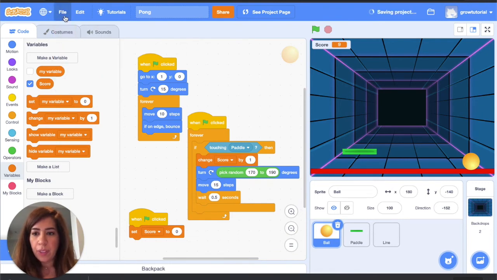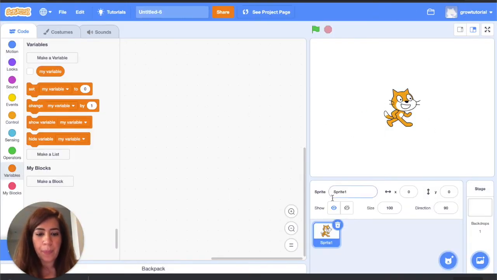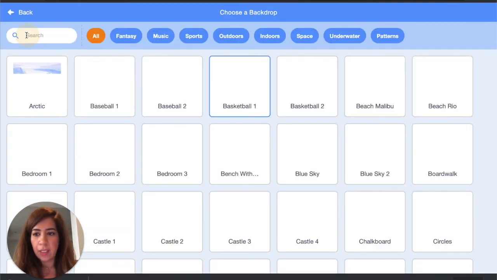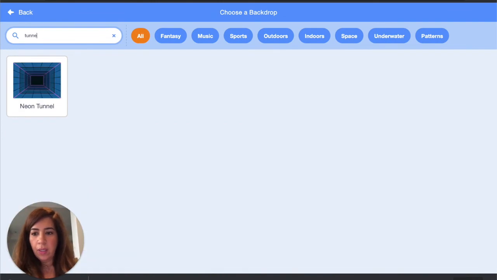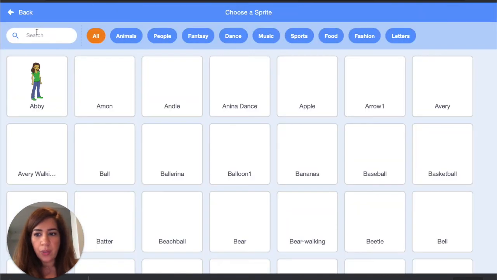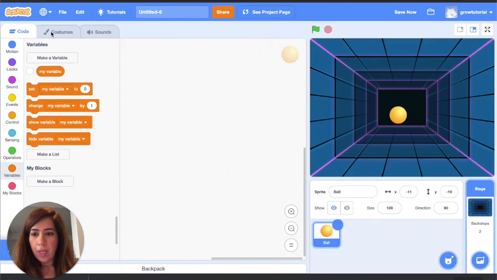So the first thing we're going to do is click a new project. Let's get rid of the sprite, and then we're going to go to backgrounds and select the tunnel background, which is this one. And then we're going to first start with the ball sprite. So you could have any ball really. You could even have an apple or a basketball or any kind of sprite, but I'm just going to go with this ball for now.